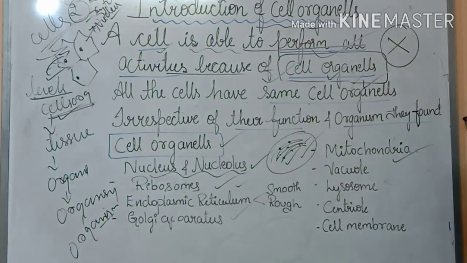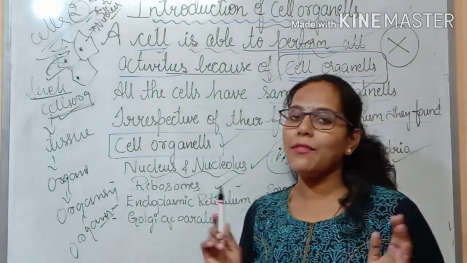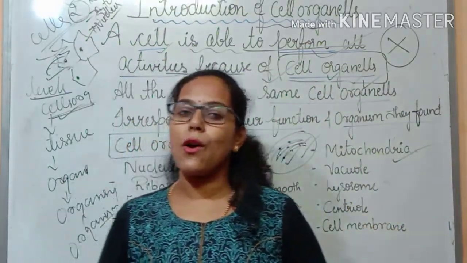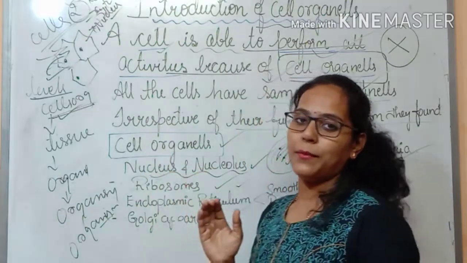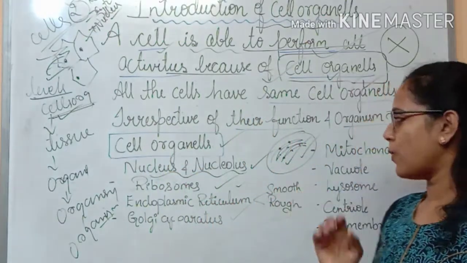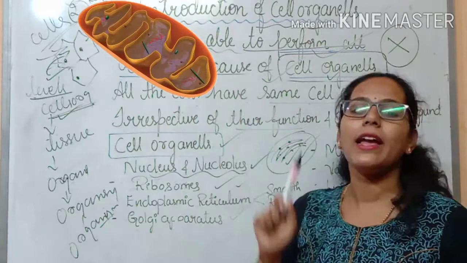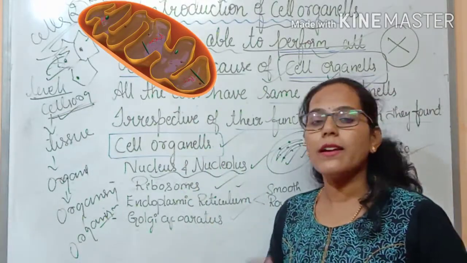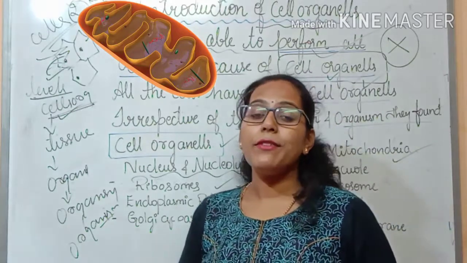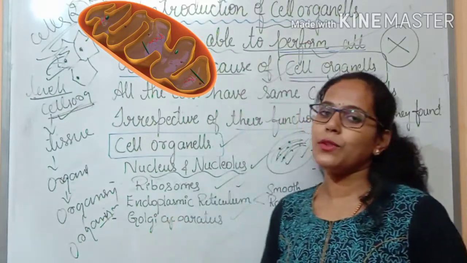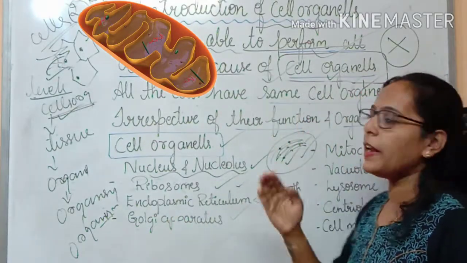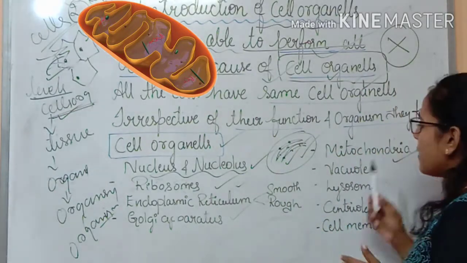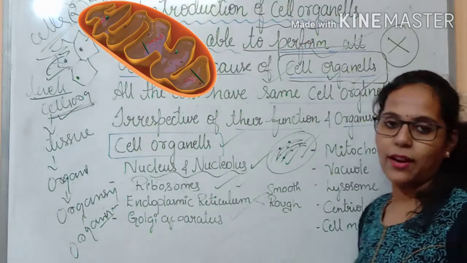What is mitochondria? By now you all have an idea of what mitochondria is. Correct? Mitochondria is called the powerhouse of the cell. This is how the mitochondria looks like. Inside the mitochondria there is presence of ATP, that is adenosine triphosphate, which acts as the energy currency for the cell. We will discuss mitochondria in detail in the next session. By now you understand the cell organelle mitochondria.